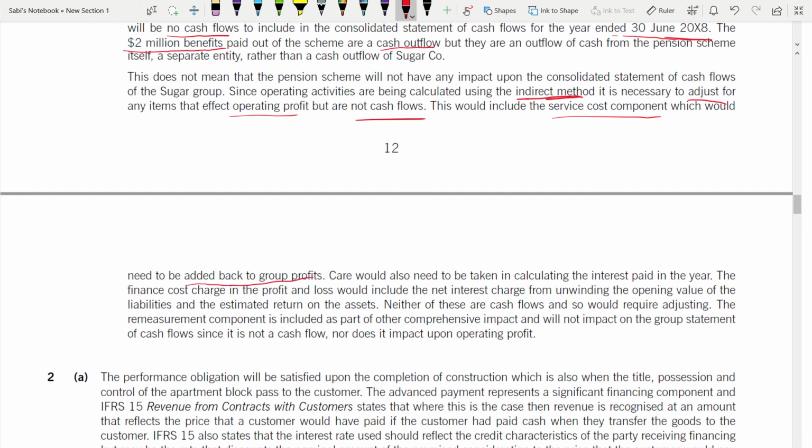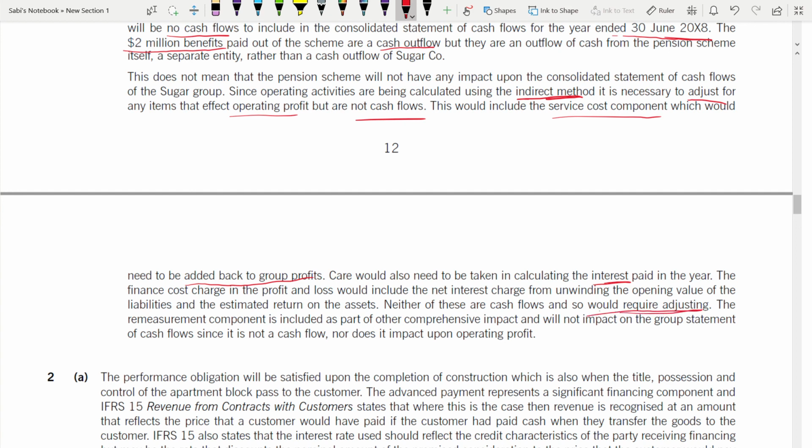Care would also need to be taken in calculating interest paid in the year. Yes, interest is another component, the finance cost charge. The finance cost charge in the P&L would include the net interest charge from unwinding the opening value of the liabilities and the estimated return on assets. Neither of these are cash flows, and so would require adjusting. Yes, you have to adjust it because it's not cash flow.